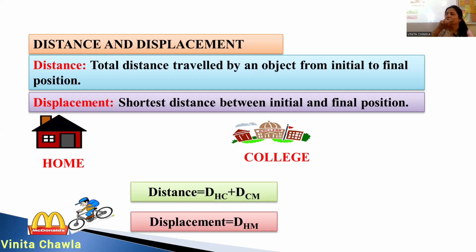Okay, आप गए तो ऐसे हो, you have gone from home to college and then from college to McD. But if we talk about displacement, displacement means out of place. कितना अपनी position से कितना displace हुए हो आप. So you were at your home, now you are at McD, so you are at a distance of DHM, we'll say, and that's your displacement. It is the shortest distance between your initial and final position.